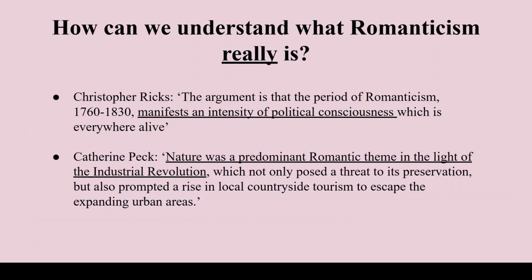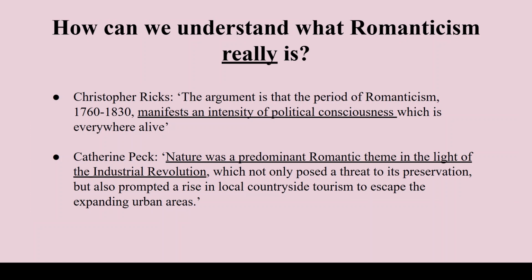you probably know a little bit about what Romanticism is already, but I did kind of want to give you a bit more detail about it from some actual literary critics. This kind of thing is especially good if you're aiming for the higher levels or if you're thinking about doing it at A level, but it's also very useful if you just kind of want a more firm understanding of the movement. So firstly, we have Christopher Ricks, who says that the argument is that the period of Romanticism, 1760-1830, manifests an intensity of political consciousness, which is everywhere alive.